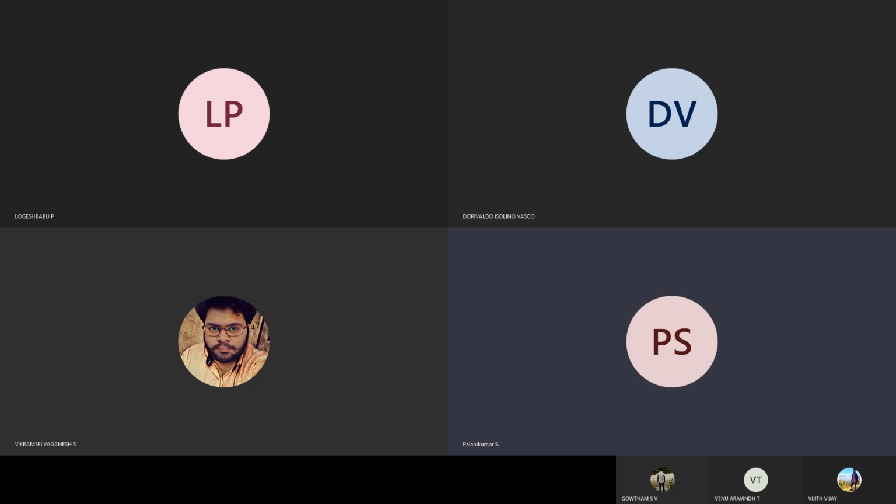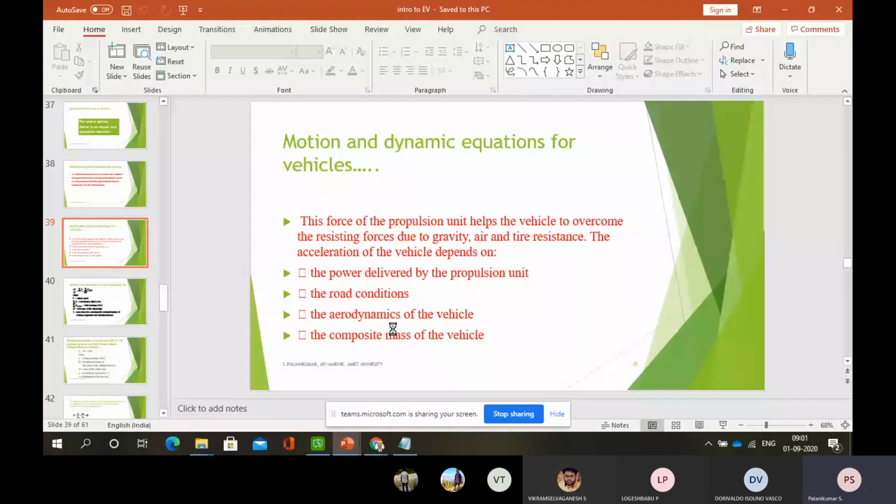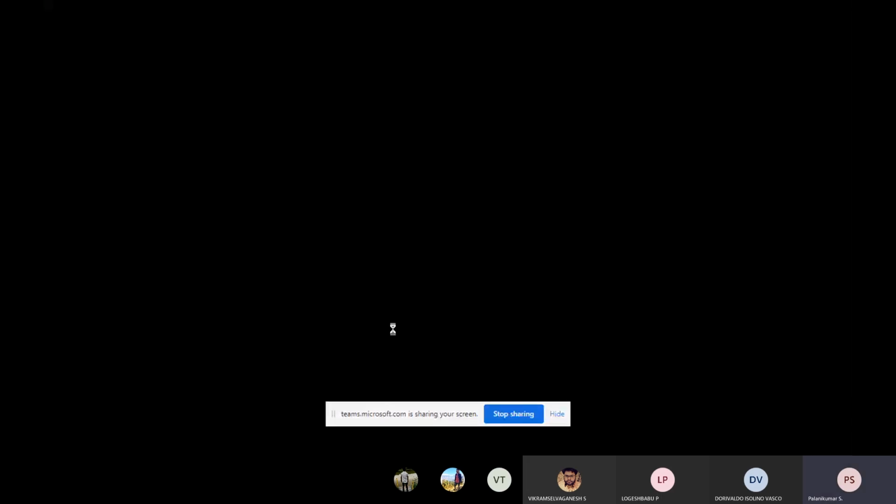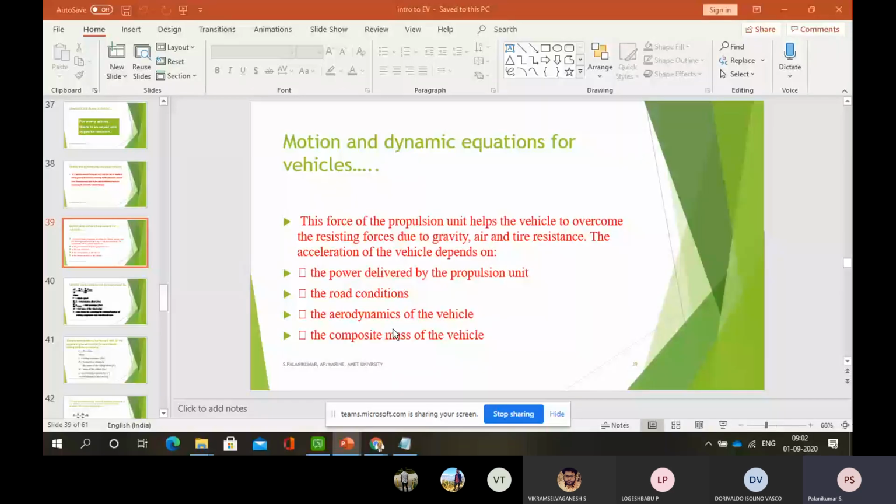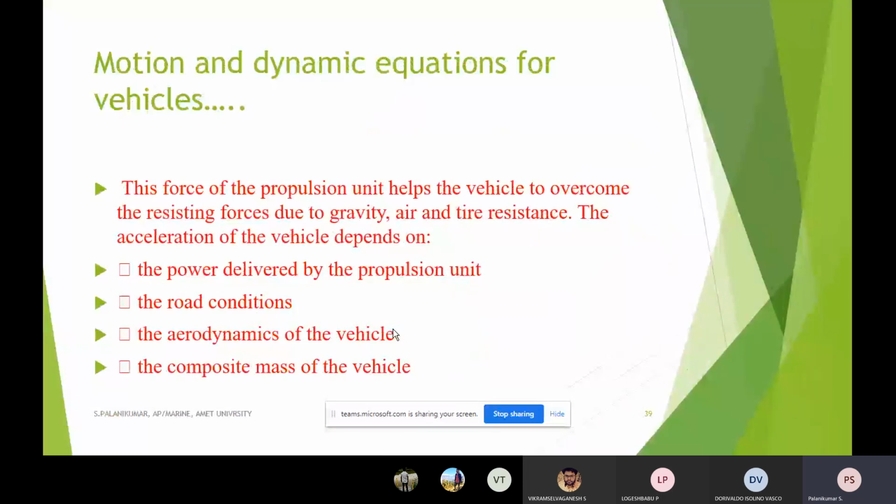So last class we started discussing the vehicle mechanism. Vehicle mechanism, because as I already told, it is a very important part. So we should know it, because whenever we are going for a hybrid electrical vehicle or a pure electrical vehicle, there is a need to calculate the tractive force. The tractive force is whatever propulsion power we have developed through the drive train, transferred to the wheels.